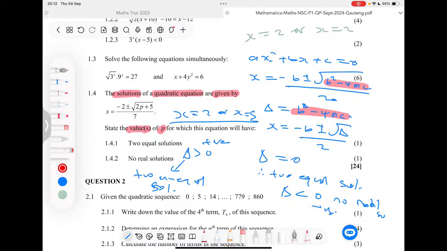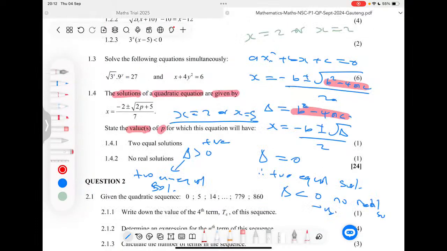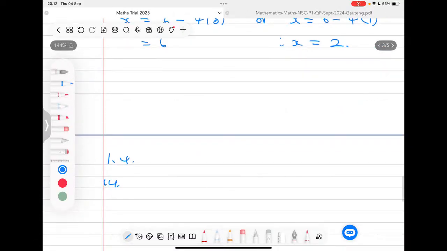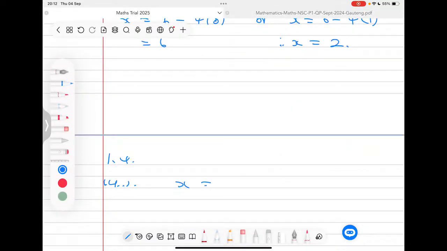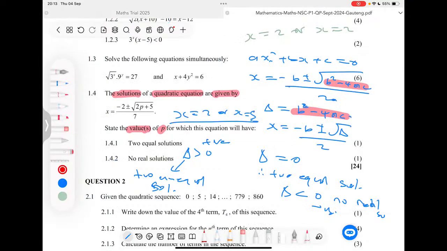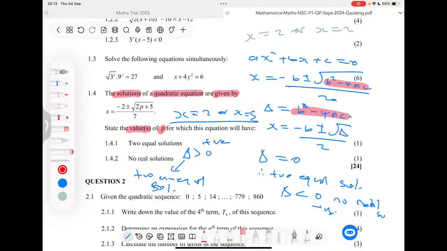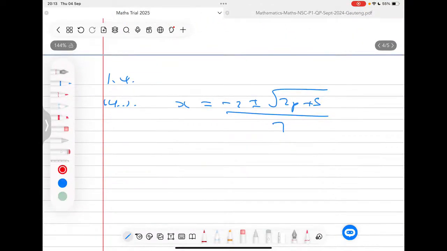So what I mean here is that if we go to 1.4.1, just to answer the question now, remember we are given that our solution to the quadratic equation is defined as minus 2 plus or minus the root of 2p plus 5, all over 7.